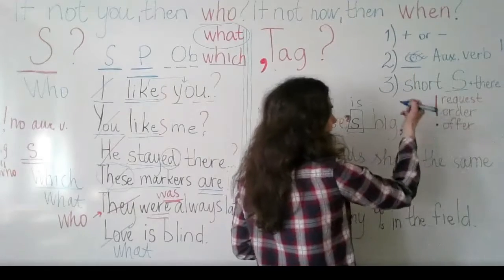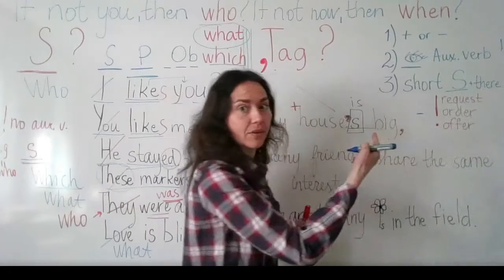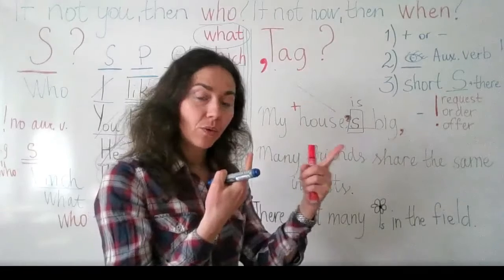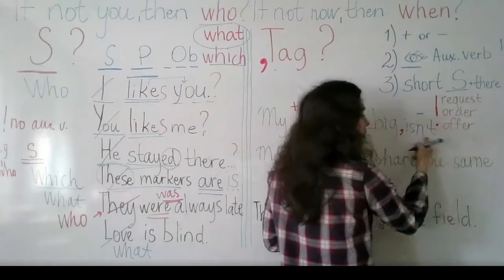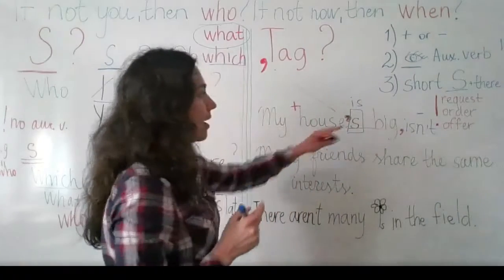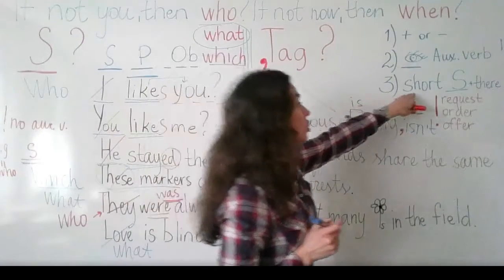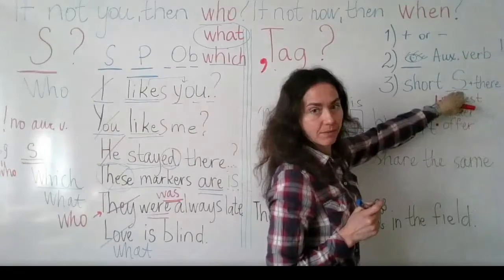We're going to write it down. And it has to be negative. So negative will be isn't. And remember short form. Isn't. And the last step is the short subject.